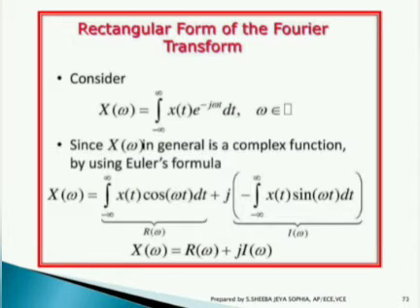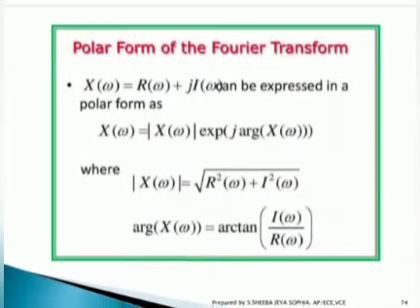Consider the function X of omega equals the integral from minus infinity to infinity of x of t into e power minus j omega t dt, which is a complex function. By using Euler's formula, we can rewrite it in terms of real and imaginary components, like X of omega equals R of omega plus j into I of omega, which represent the cosine and sine, namely the real and imaginary parts of the function.